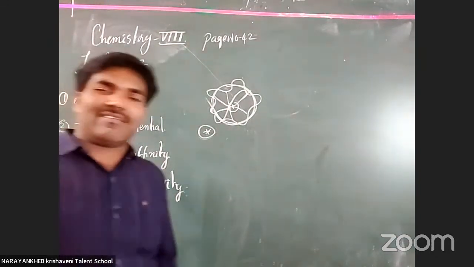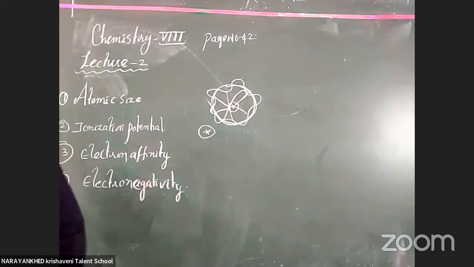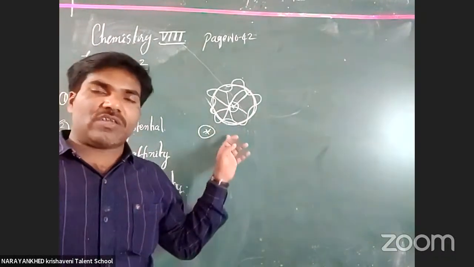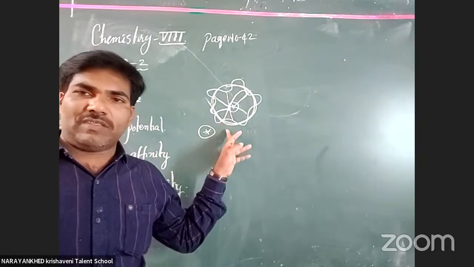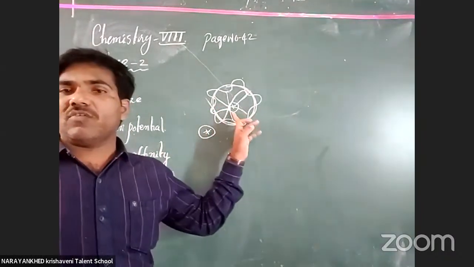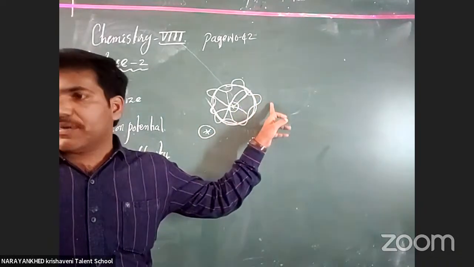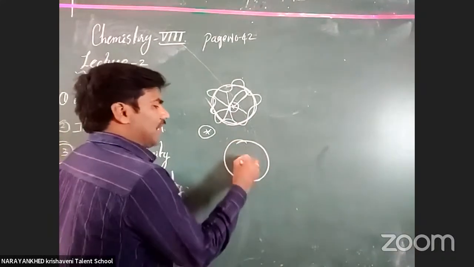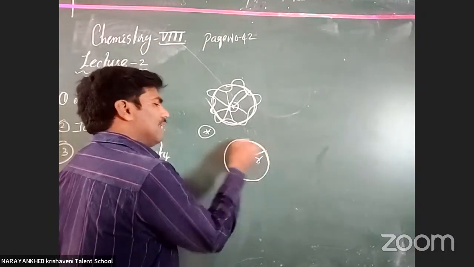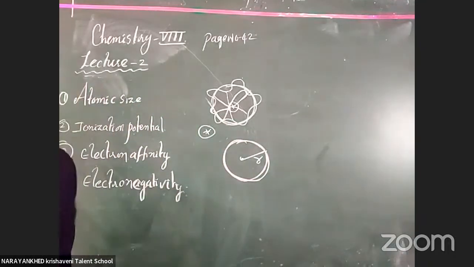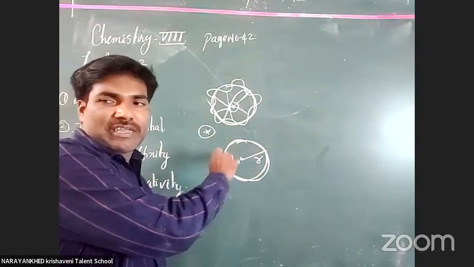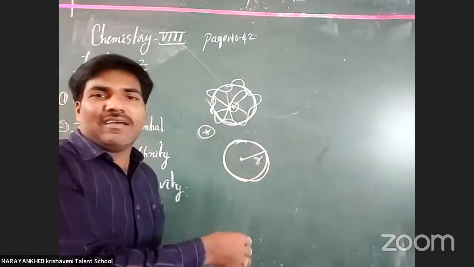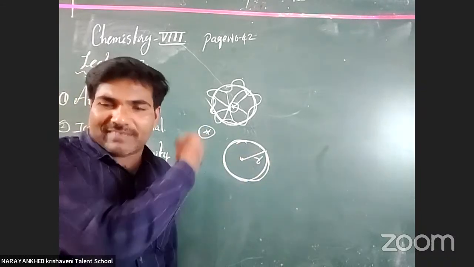Okay, now what are we discussing? Atomic size. How to find out atomic size? The definition of atomic size is the distance from the nucleus to the outermost orbital. But when the orbital is in a circular manner, this is called a radius, and we can easily find the size of the atom based on the circumference of the circle. But it is not a circle. There is no such path. It is like a circle.